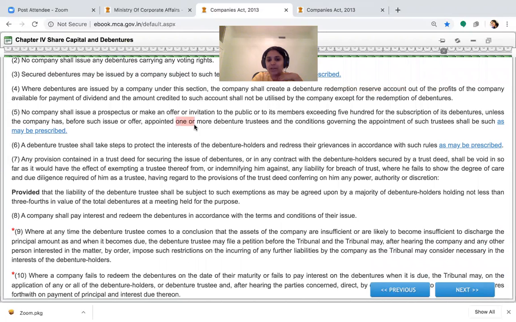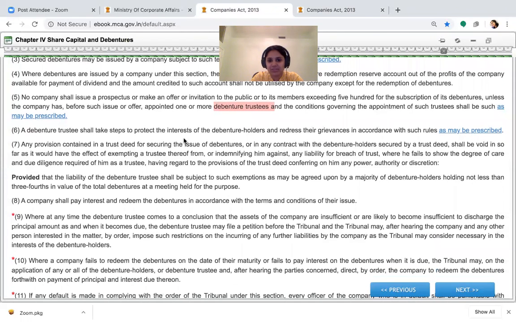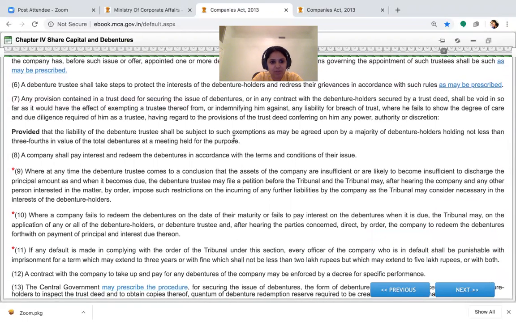The fifth point says if you're going to make an issue of debentures to the public or to members, again and again I repeat this point, either to the public or to members, because this is a potential MCQ, and if the count exceeds 500, then it has the requirement of having somebody called a debenture trustee. You can't have a trustee blindly, you have to create a trust. A trust is a tripartite agreement, and only then can you have a debenture trustee appointed. The debenture trustee will take care of the grievances of the debenture holders, all that I have explained.